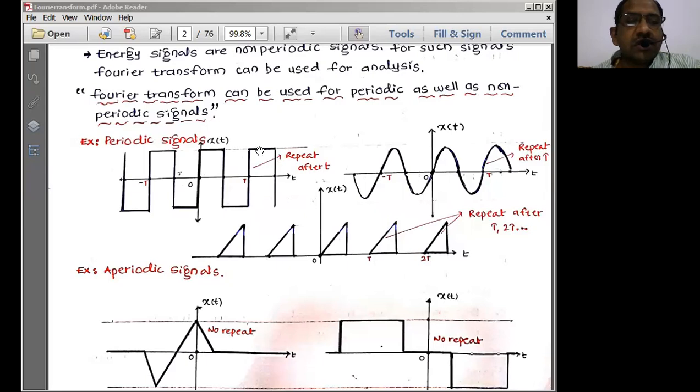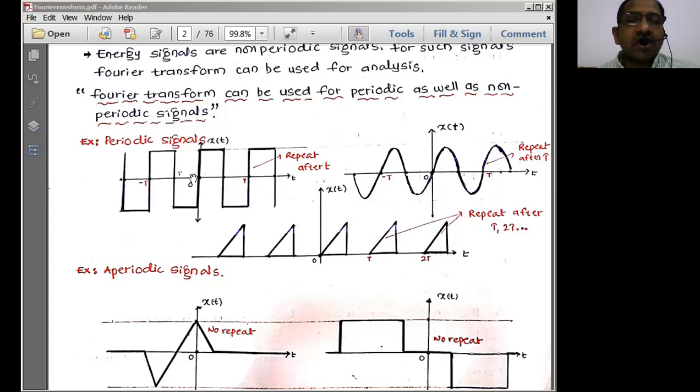If you take this as a periodic signal, whichever signal you represent with the Fourier series should be a periodic signal. Non-periodic signals cannot be represented using a Fourier series. So a Fourier series is represented for a periodic signal definitely. Therefore, the first point we discussed is that it is going to have a finite number of discontinuities. See here, from 0 it has a discontinuity going to 1. At this point once again it comes to 0, and at this point once again it comes to another value. It is changing.